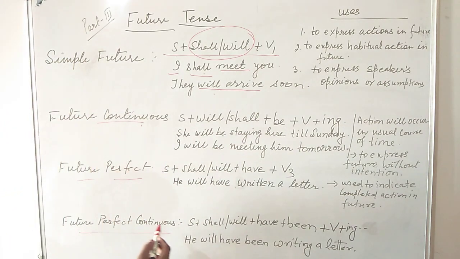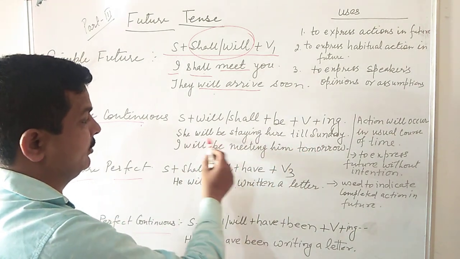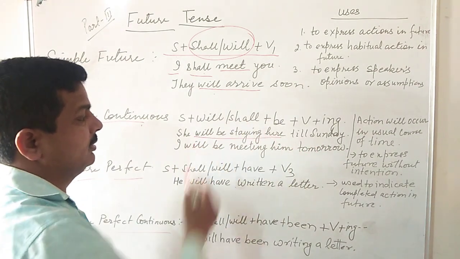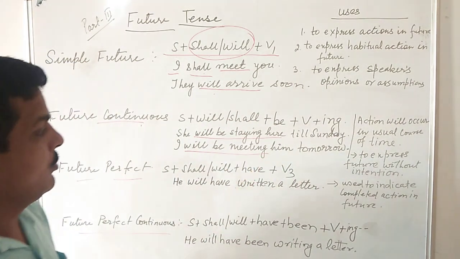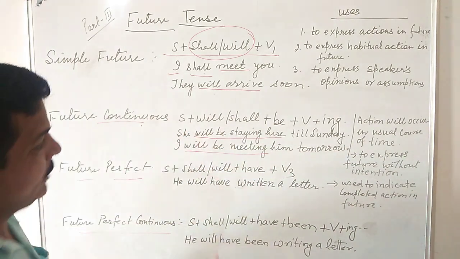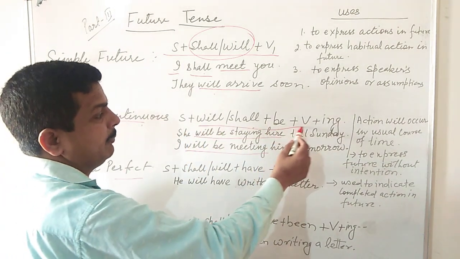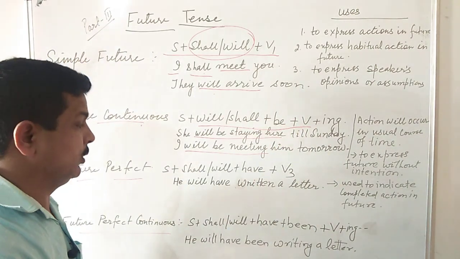Future continuous: she will be staying here till Sunday. So yes, you can see this one. I will be meeting him tomorrow. These are two examples. So here in this tense, shall, will plus be and verb with ing form is followed.